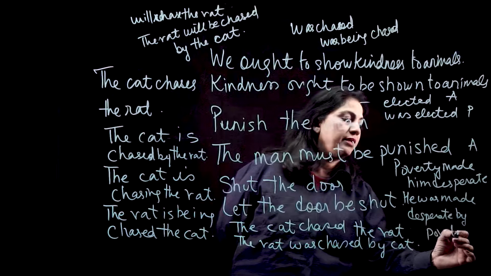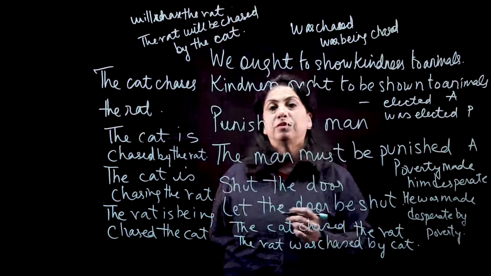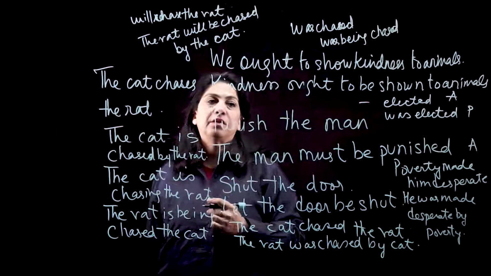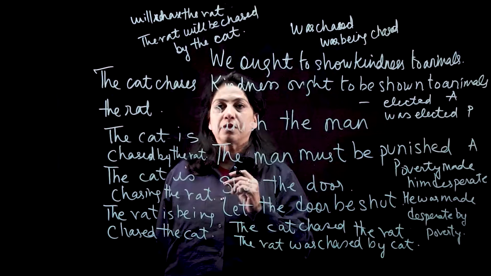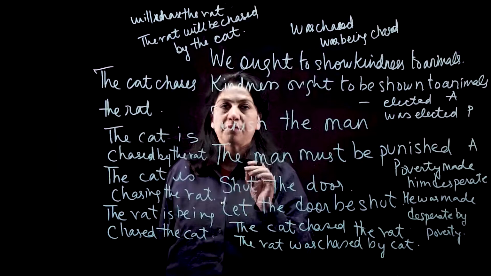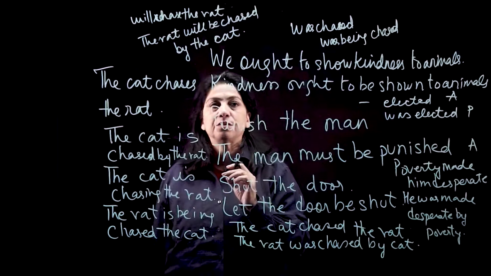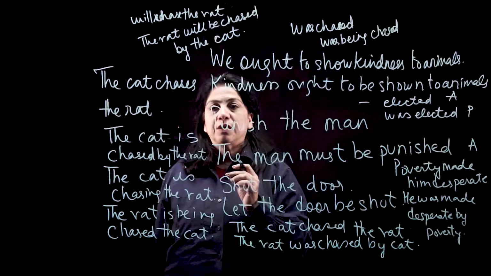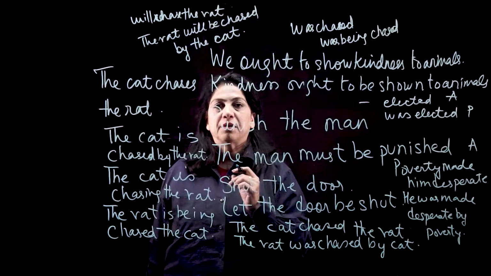Yes? Now I think I have done lots of examples with you all, and I hope that the active passive change is understood in any form of grammar, maybe in present tense, present continuous, or in the future forms, so that you can attempt any kind of work in active and passive voice.